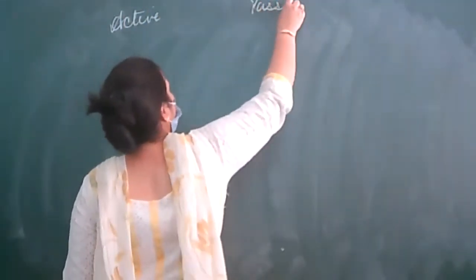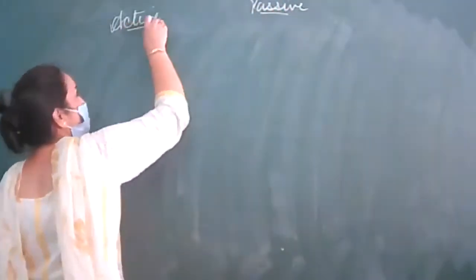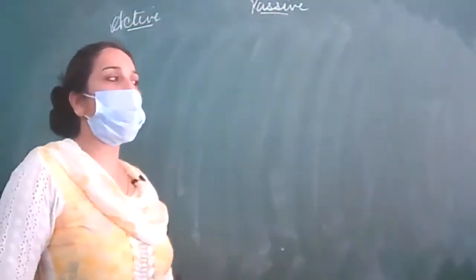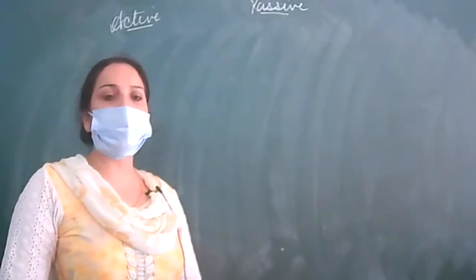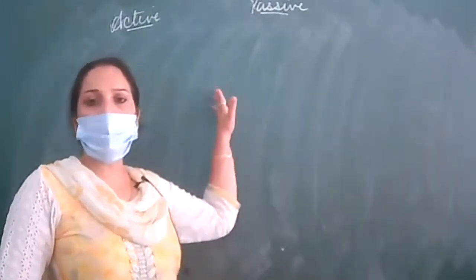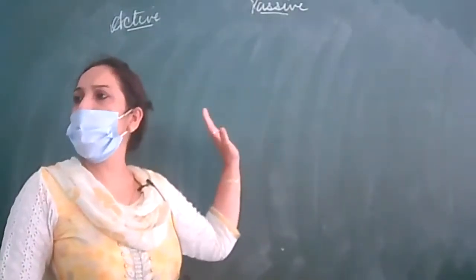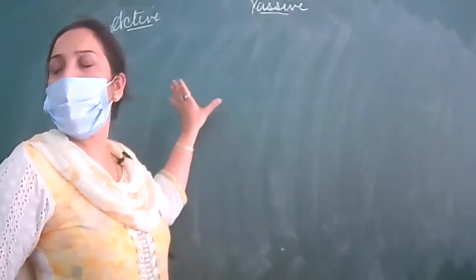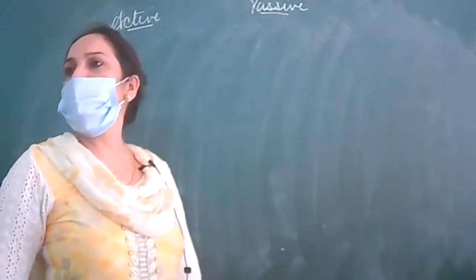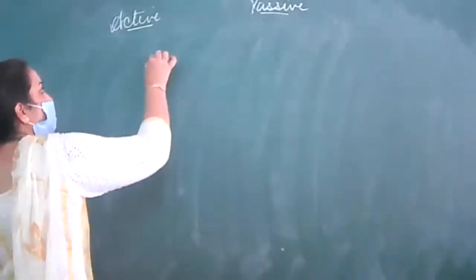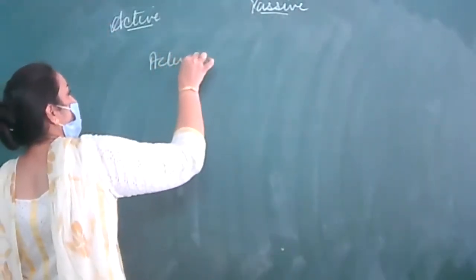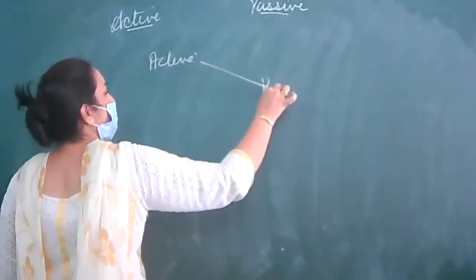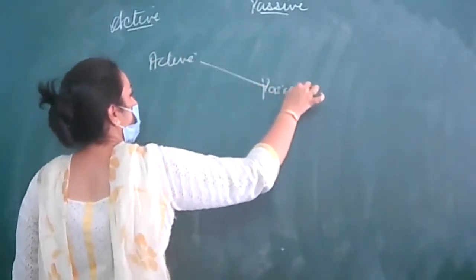Active and passive. In active and passive, I have told you two times earlier also that subject becomes object and object becomes subject. And for the change of tense, you have to follow some rules. Here active becomes passive.